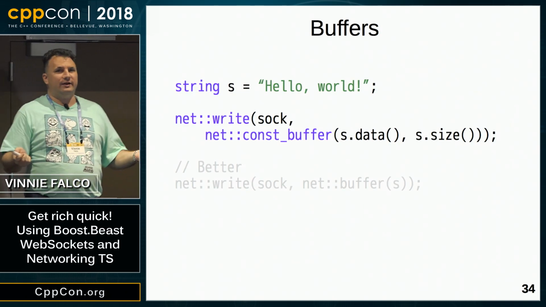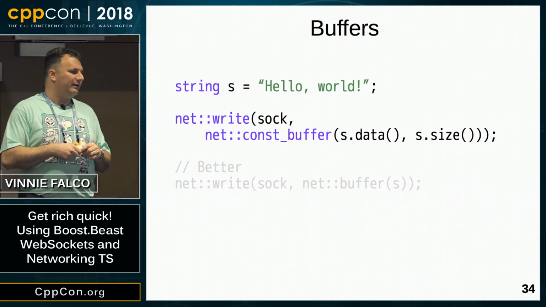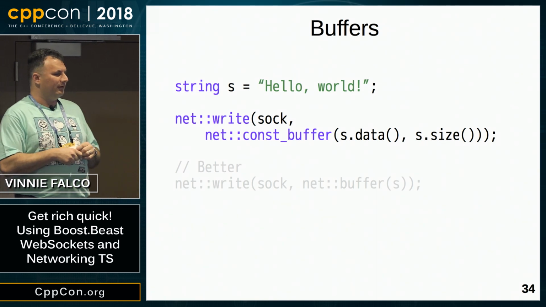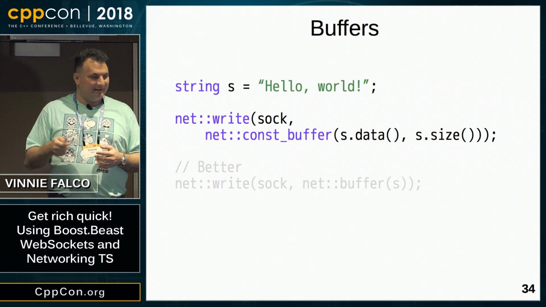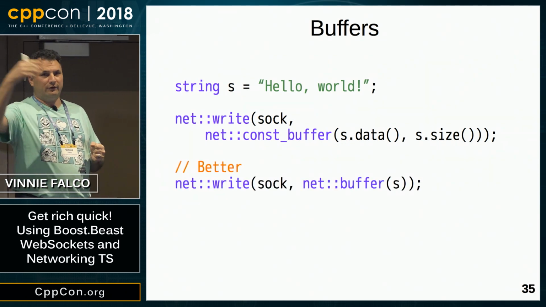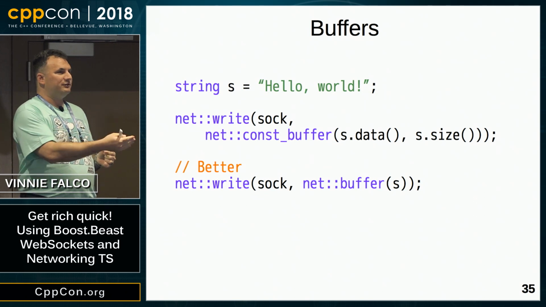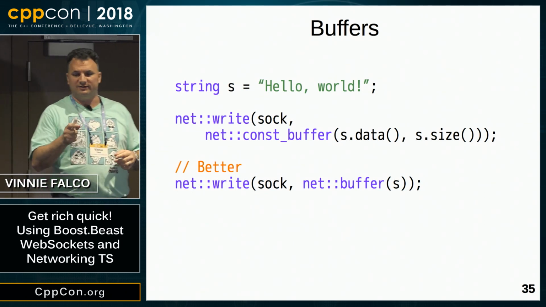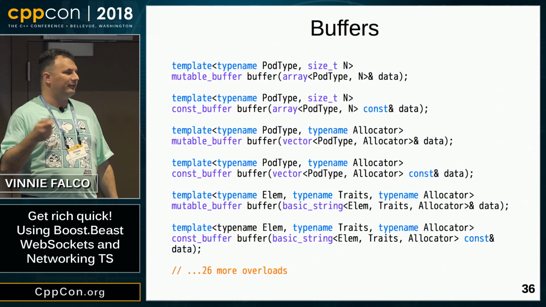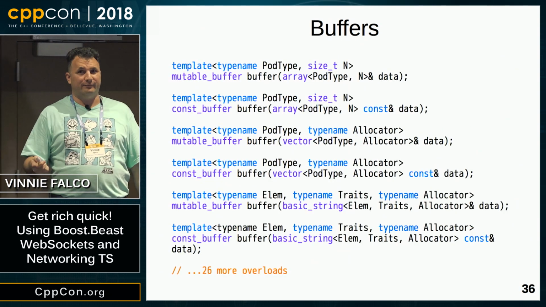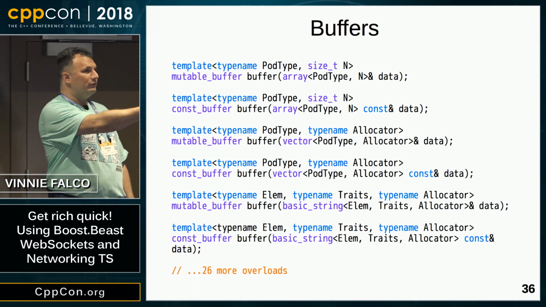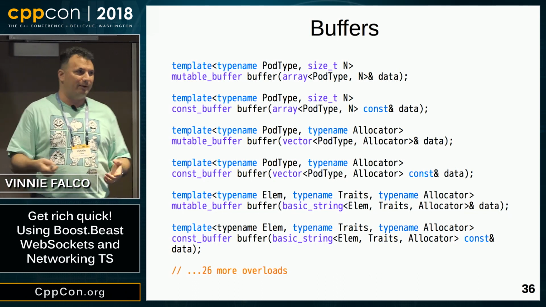Let's say we have a string. We're going to construct a string, and now we want to write it. So we're constructing a const buffer, and we're passing the pointer and size of the string. That's a little bit inconvenient, so Networking TS provides a function. It's called buffer. It'll take the string, and it'll construct that const buffer for us. It's a nice convenience function. Almost every type in the standard library that can be used as a buffer has an overload in Networking TS for the buffer function that you can use to conveniently get a buffer to that thing.